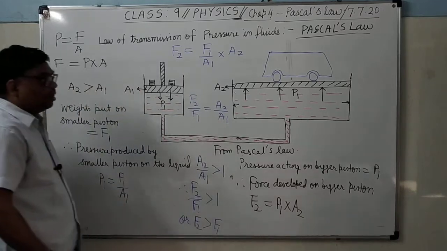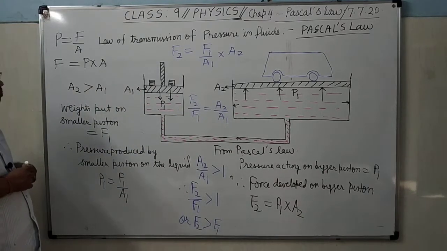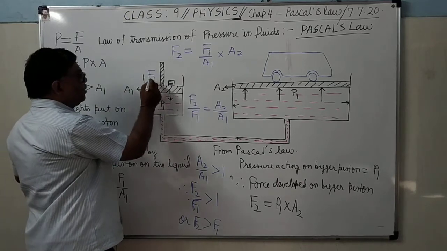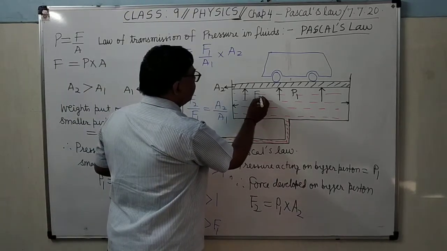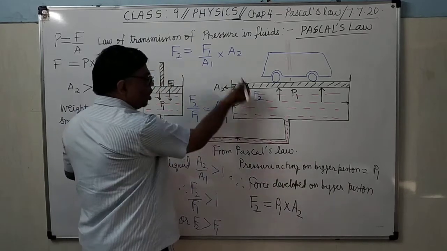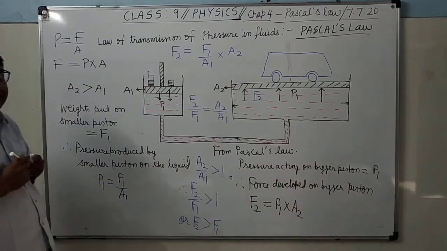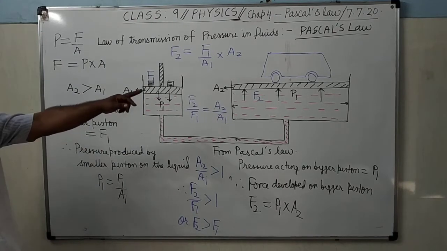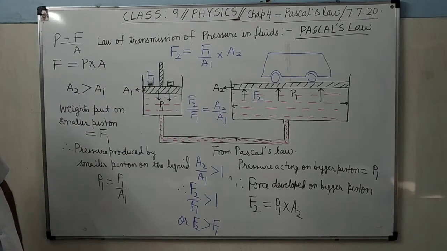It's clear? It means by applying a smaller force here, you have obtained a greater force in the upward direction. Here you are applying only 10 Newton, but 100 Newton force is acting over that.